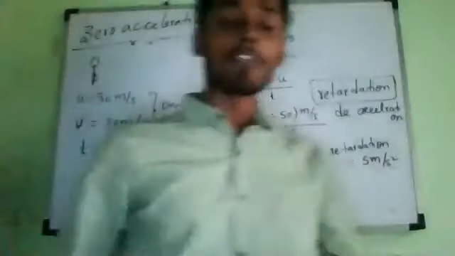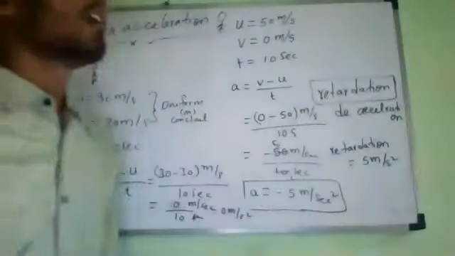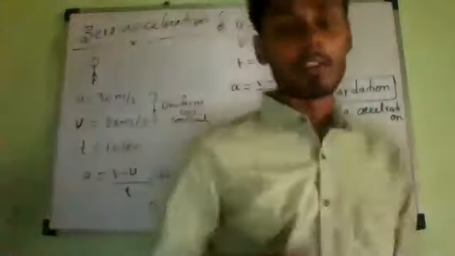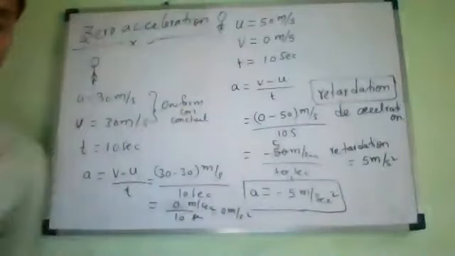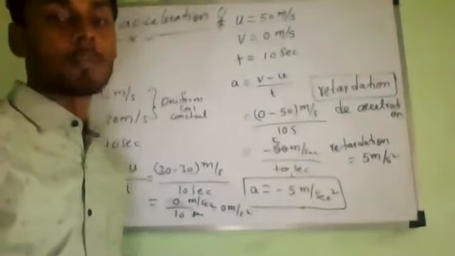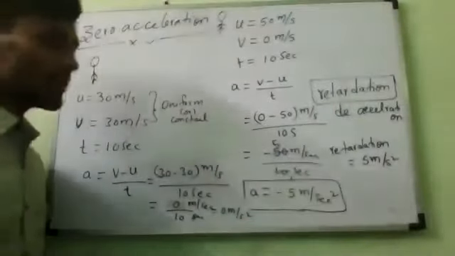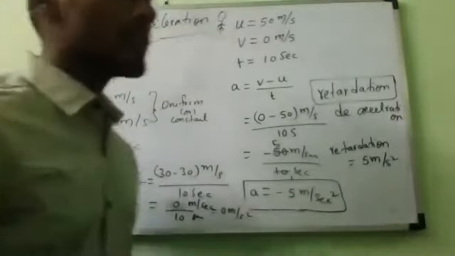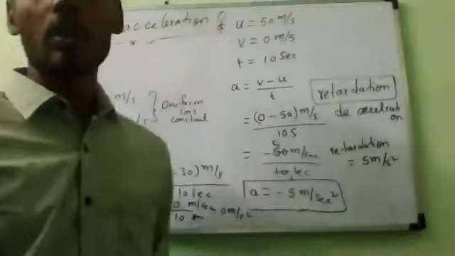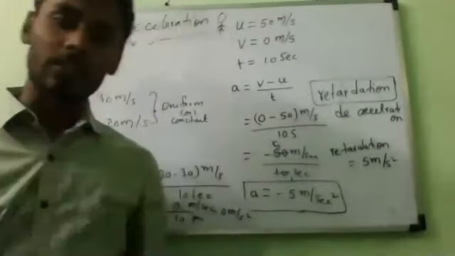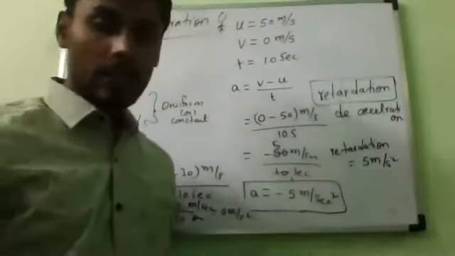When the body is traveling with constant speed, or uniform speed, then the acceleration acquired by the body is 0 meter per second square. Is it clear? Any doubt?